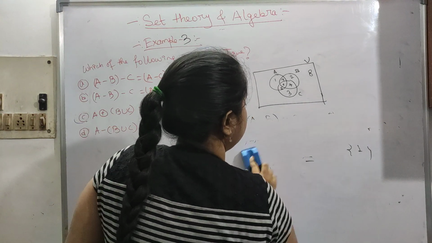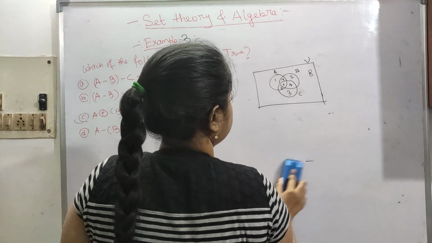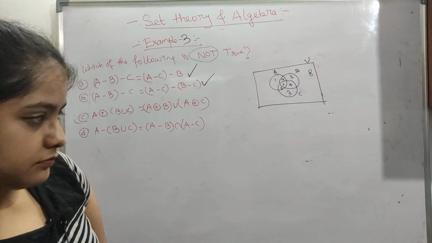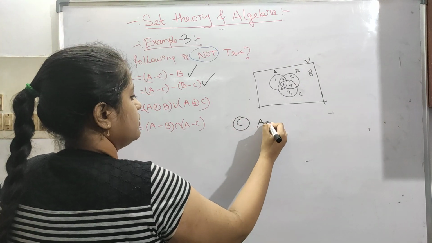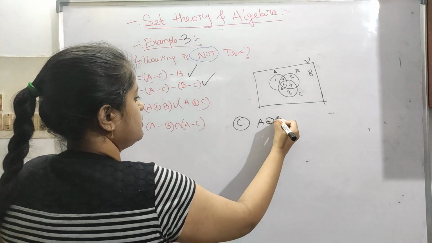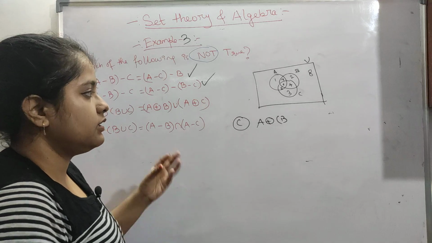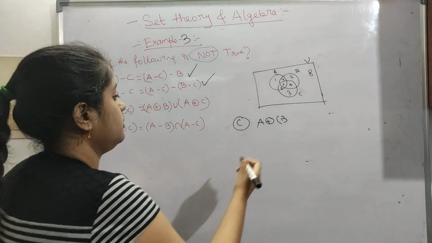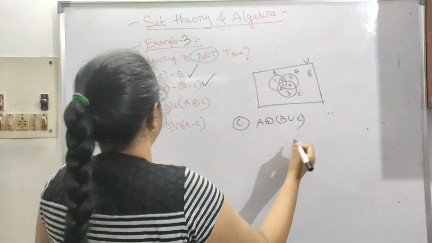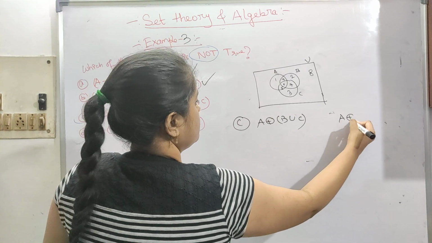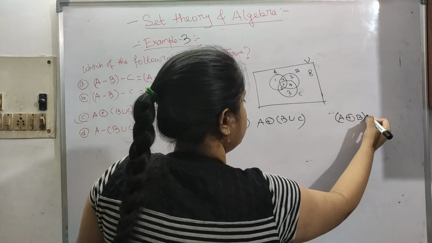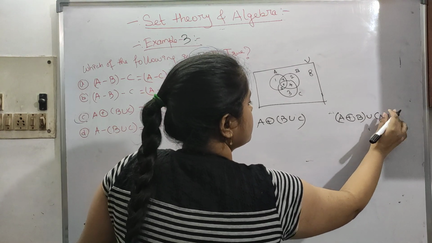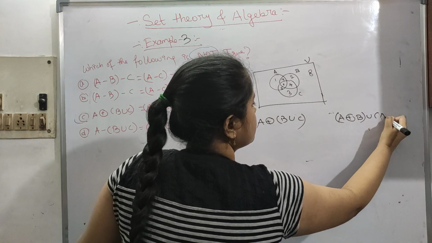Now let's see the third example, option C. So A, and this is our symmetric difference, where we will not take the intersection part. And here again, this is not XOR. I am telling you again and again. It may be boring, but it's better safe than sorry.